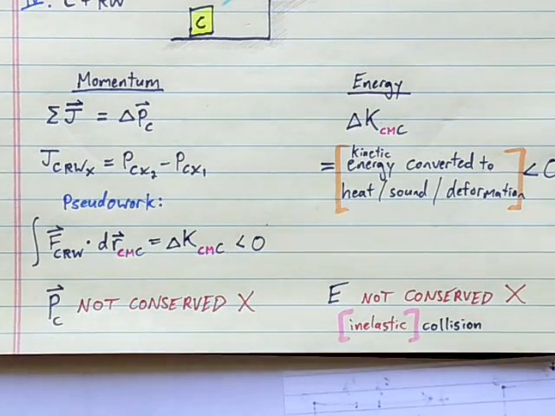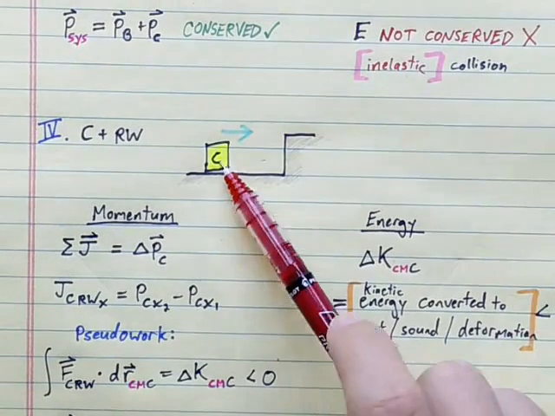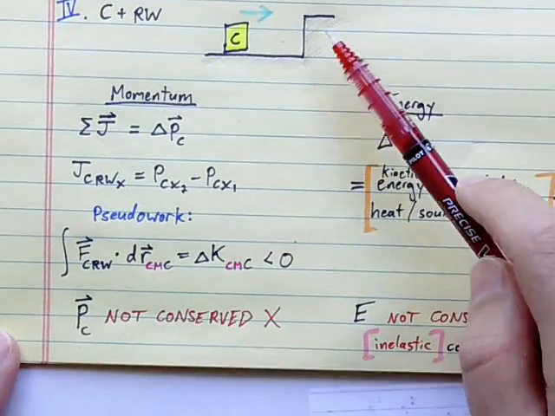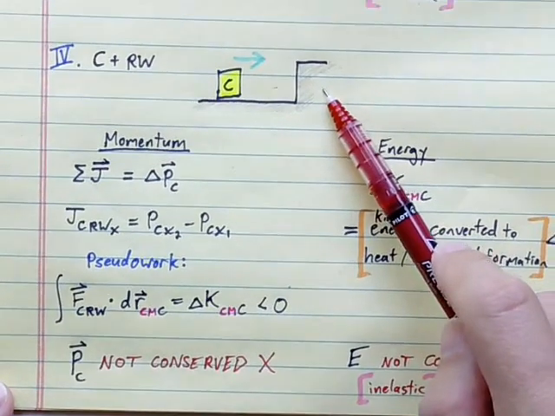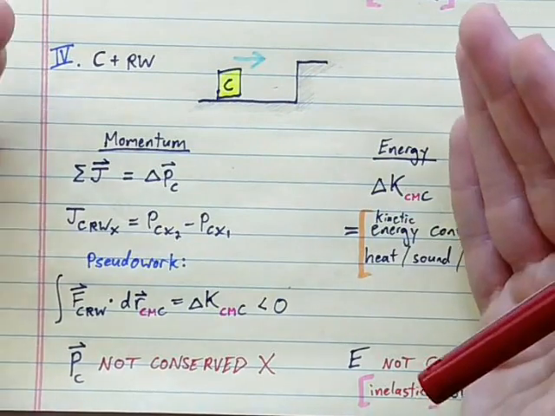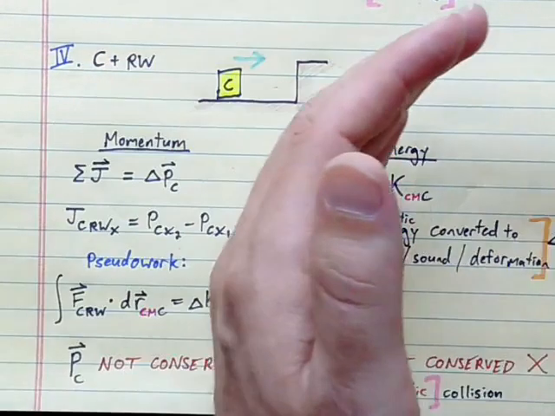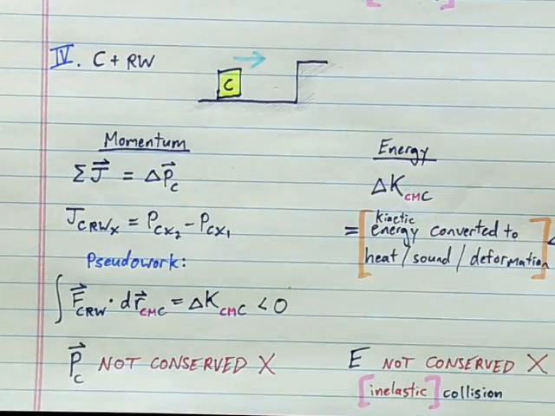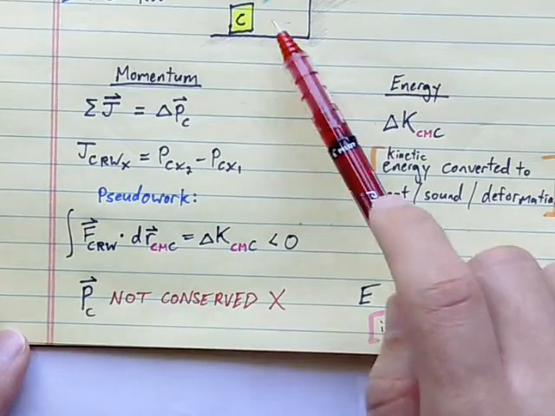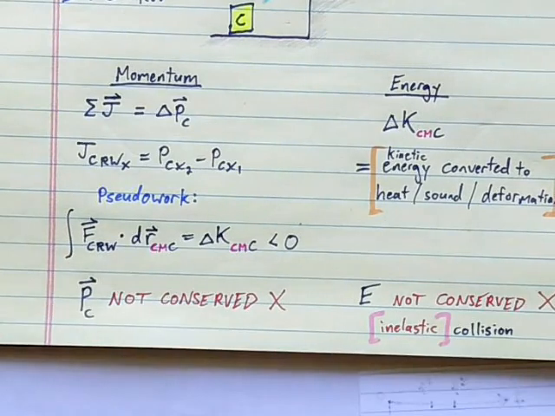Where did the momentum of C go when it hit the wall? It wasn't destroyed. It was transferred to the wall, which was then transferred to the planet Earth. So the whole Earth gained some momentum to the right in its orbit as a result of this collision, but we don't keep track of that. We just say that momentum of C was not conserved. It was lost from our system here.